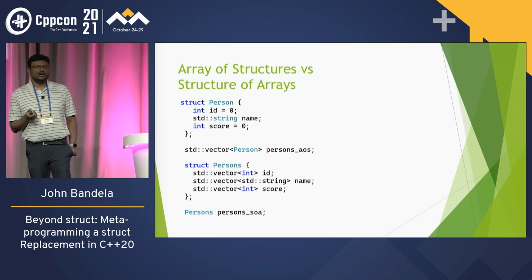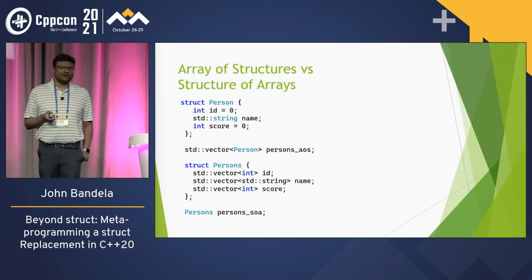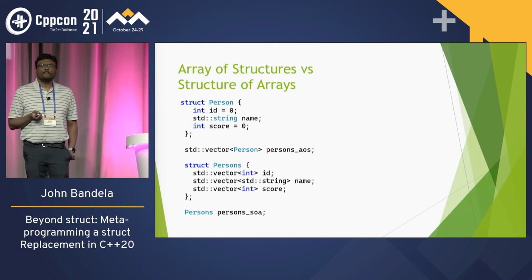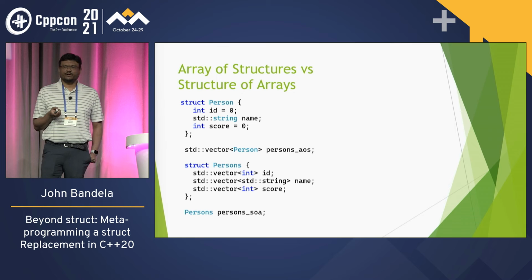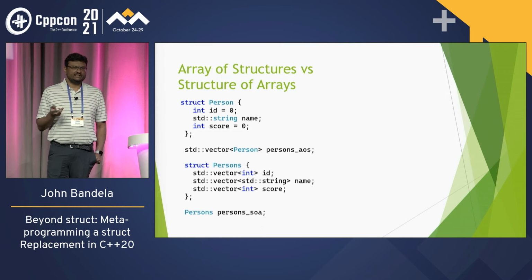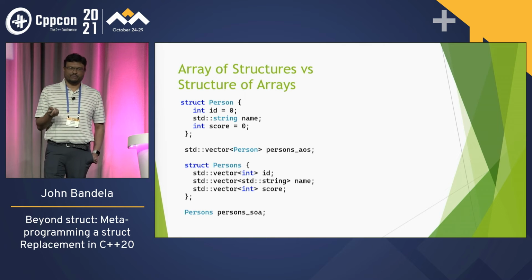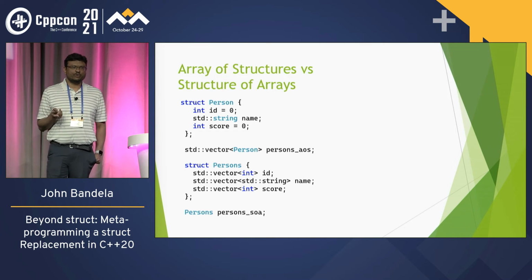Thanks for the question. So the other thing, moving on, is array of structures versus structure of arrays. I think this is big in game programming, where you want to have stuff efficient. For example, we've got person, right? So ID, string name, this is the traditional way. We have a struct person, and we want to store them as an array of structures. We just put std::vector<person>, right? And we can store them and access them.